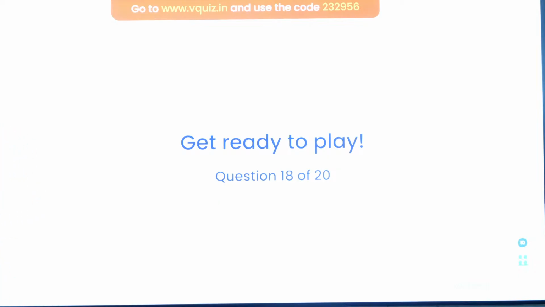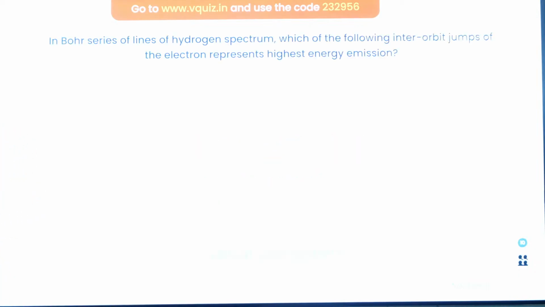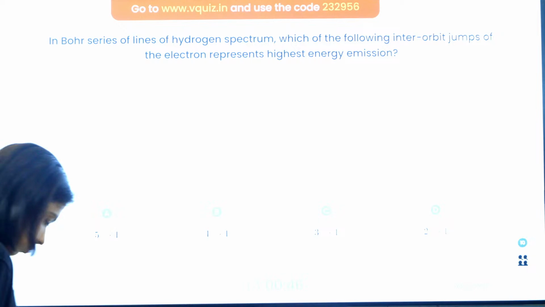Question number 18, third last question. In the Bohr series of lines of hydrogen spectra, which transition will emit the highest energy if the electron jumps from 5 to 1, 4 to 1, 3 to 1, or 2 to 1? Which transition, if the electron jumps, emits the maximum energy, guys? Quick.